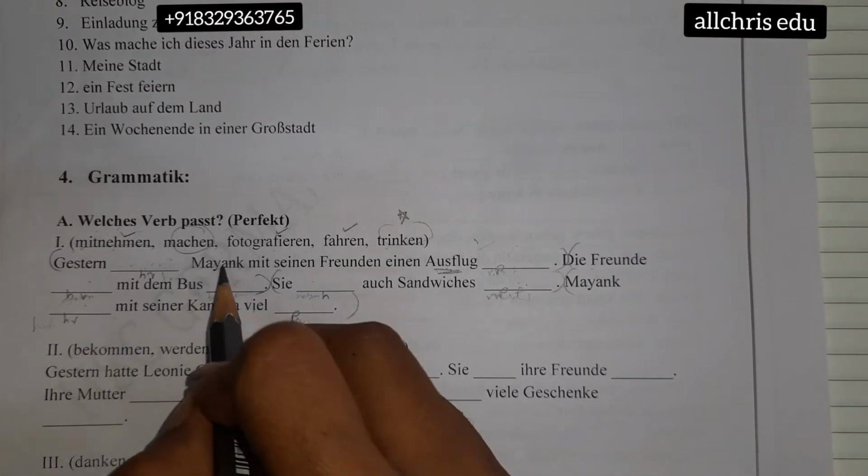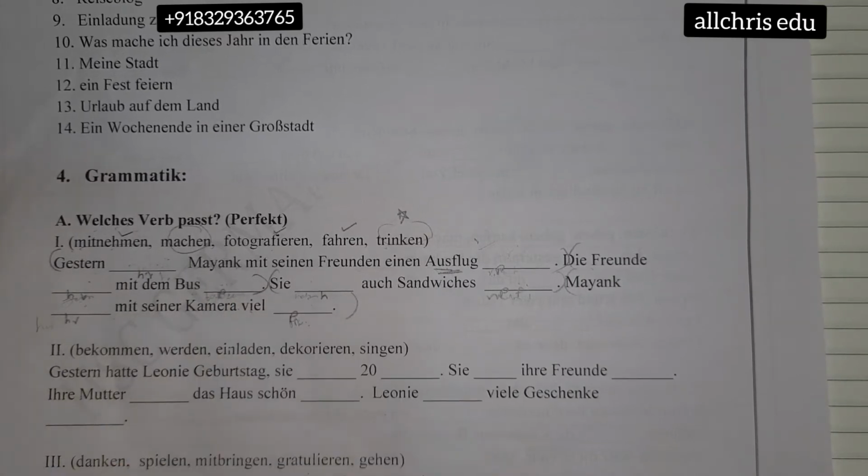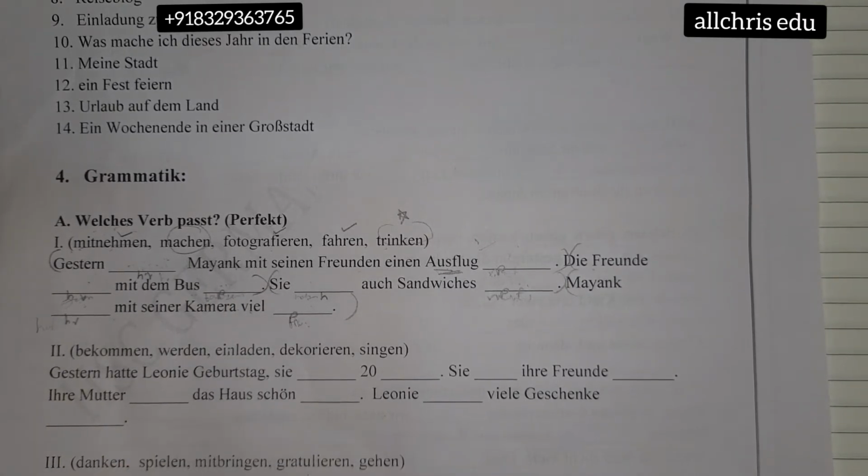So Mayank. Mayank is a name of a person. We are not Mayank. So it is not the first person. We are not talking to Mayank. How do I know that? After Mayank, there is no exclamation mark, no comma.